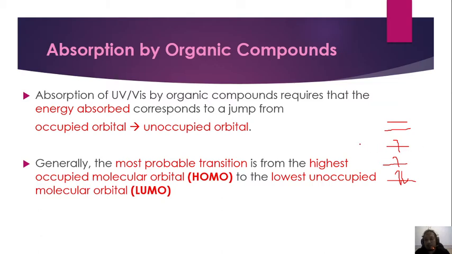So, ini adalah orbital, the highest orbital which contain electron. So, akan ada absorption, dia akan bergerak kepada orbital yang seterusnya, yang mana orbital seterusnya mestilah tidak mempunyai elektron dan adalah orbital yang paling rendah.